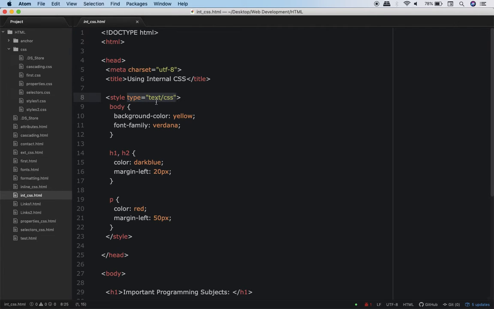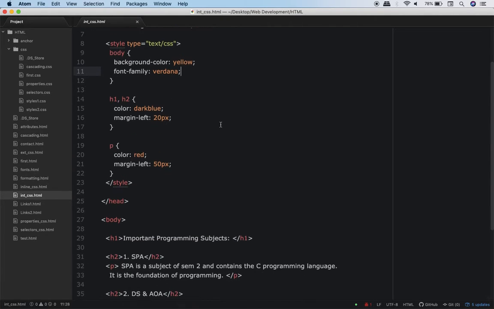So this attribute was compulsory whenever you wanted to do internal CSS. However, HTML5 onwards, this attribute is no more required. So in some of my programs you will see this, in some of my programs you will not see this. Please understand, in HTML5 you may or you may not write it. Here I have purposely written it because in your college or in some other books you may see this particular attribute, but remember it is optional.